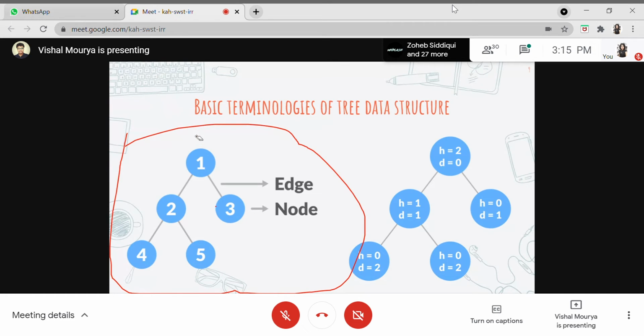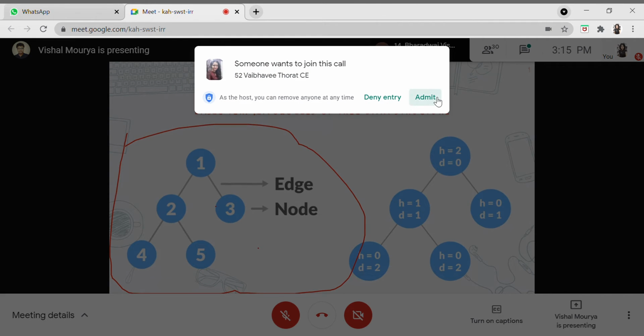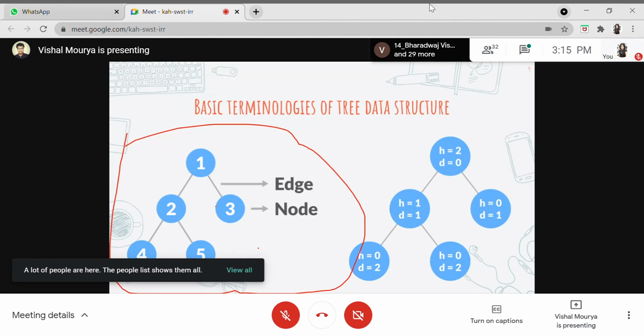While explaining these things, if anyone wants to ask anything, then they can just write in the chat. I'll be dealing with the doubts right there. I don't want anything to be left for the last, because the things will be clear right now, then it will be very good from my side and even from your side. You can unmute yourself and just ask anything you would like to ask. So yeah, let us continue.